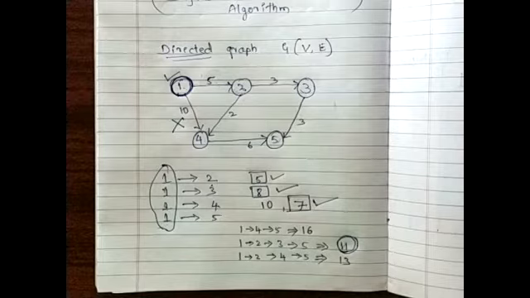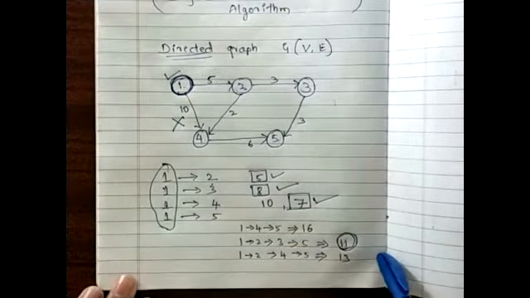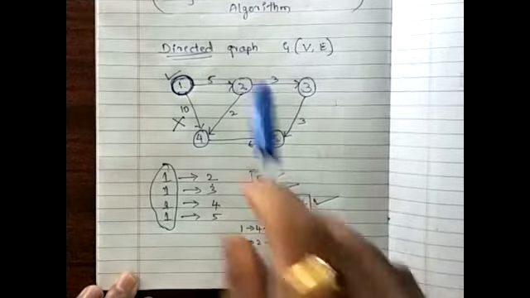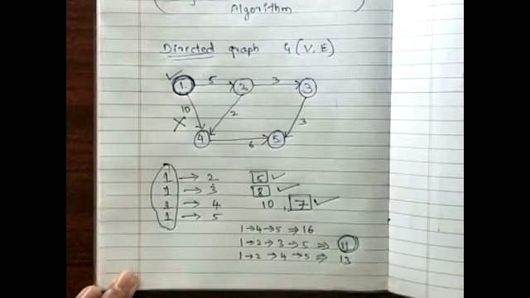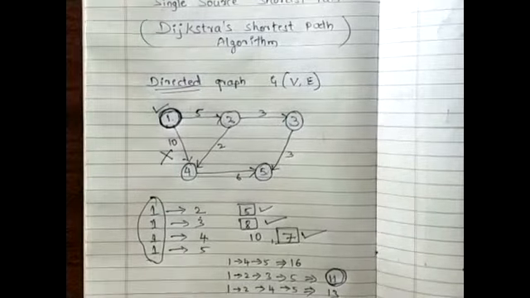Every phase we try to become greedy and analyze whether, if I go through this particular vertex, I will get a shorter path. If yes, proceed further, or else go back to the previous vertex and then reach the destination. So this procedure we call single source shortest path, also called Dijkstra's shortest path algorithm.